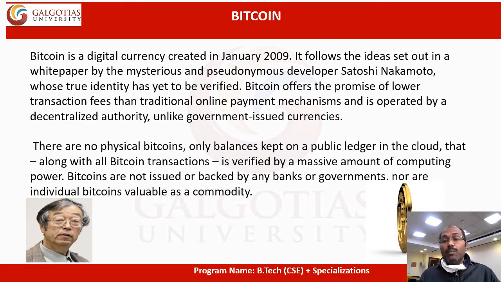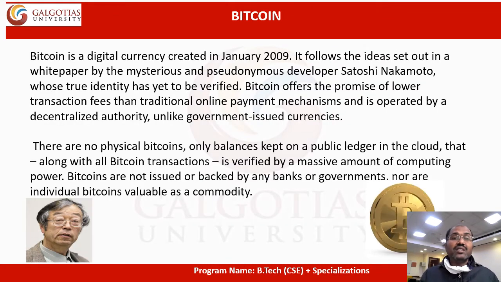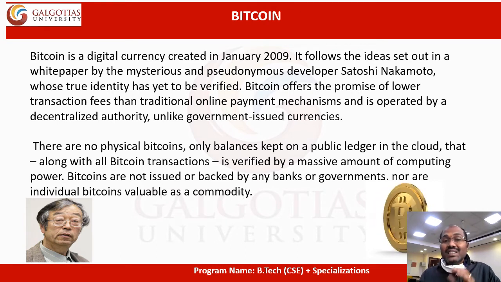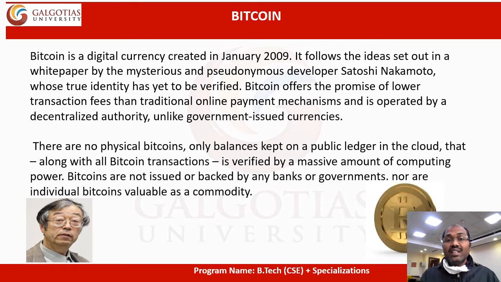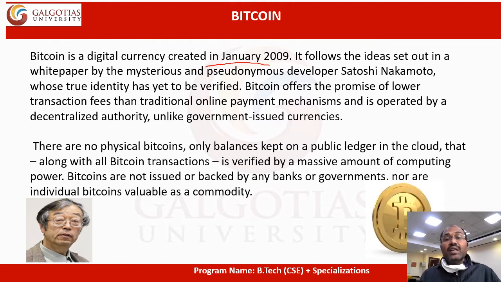Coming to the popular word in blockchain technology, Bitcoin. Bitcoin is nothing but a digital currency. It was created in January 2009 in the research paper of Satoshi Nakamoto. He is the one who identified, verified and implemented a cryptocurrency like Bitcoin as a digital currency. It works with a decentralized authority and maintains all transactions in a public ledger.